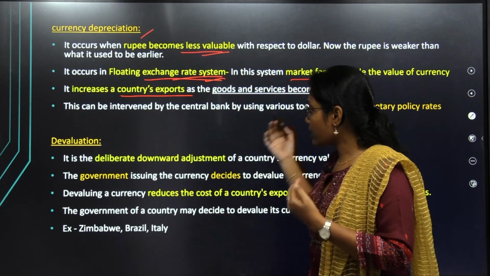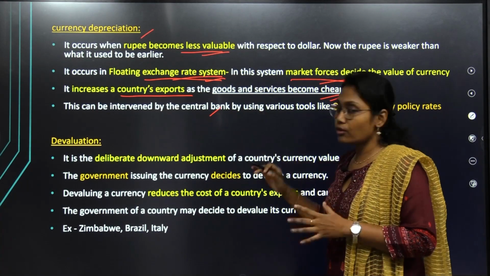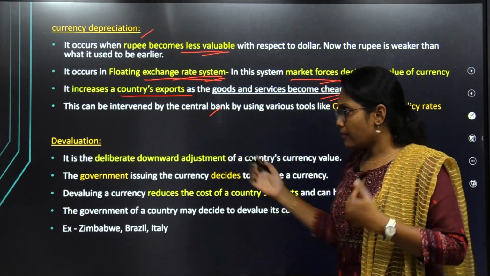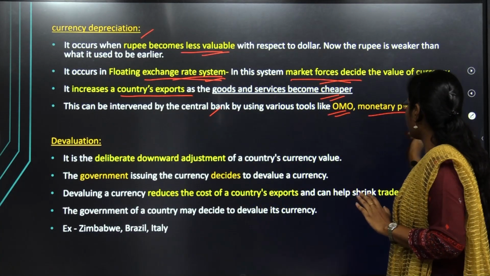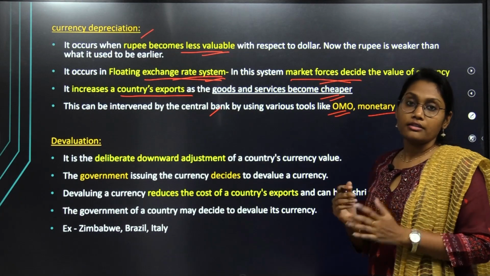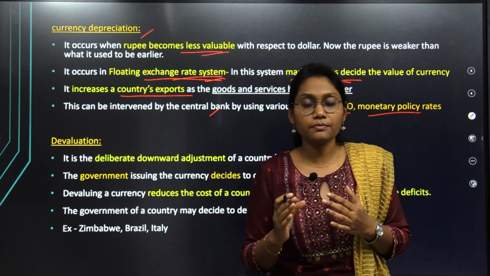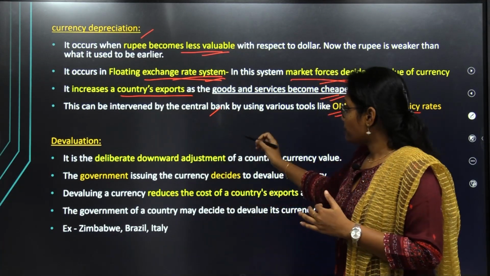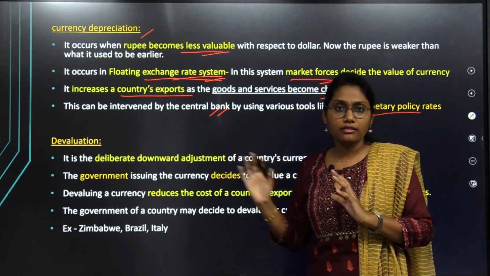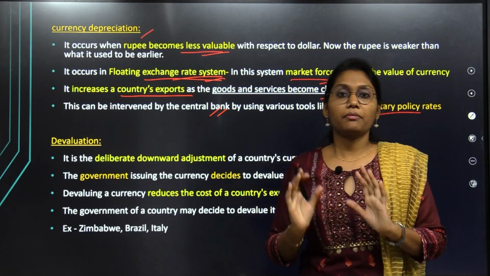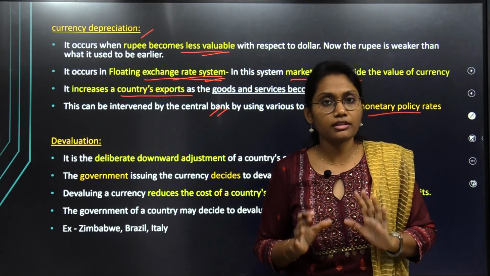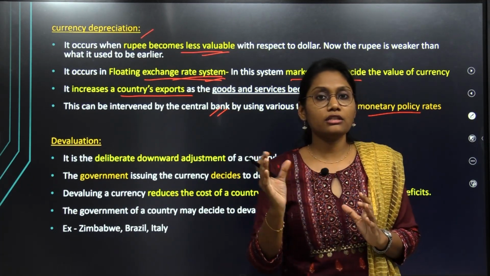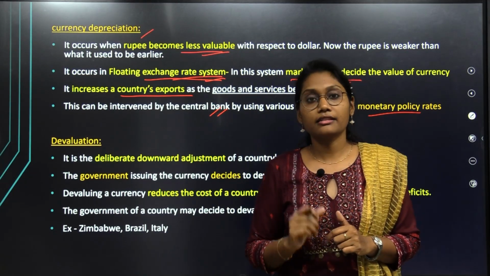And if the central government wants to control the falling value of the currency, it may intervene by implementing some open market operations and also tightening monetary rates. That's how the central bank can control that scenario, but it cannot regulate it completely. Why? Because it is not in the hands of the central bank. It fluctuates automatically depending on the market scenarios. That is currency depreciation.